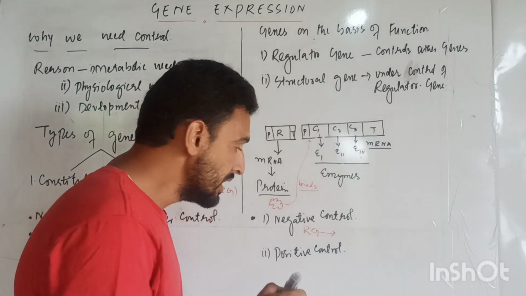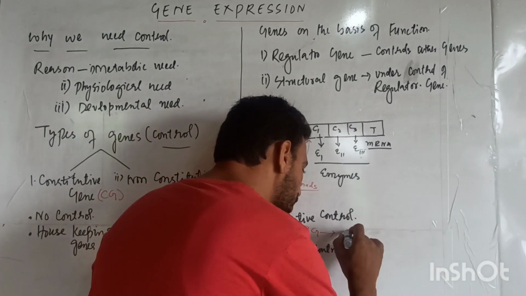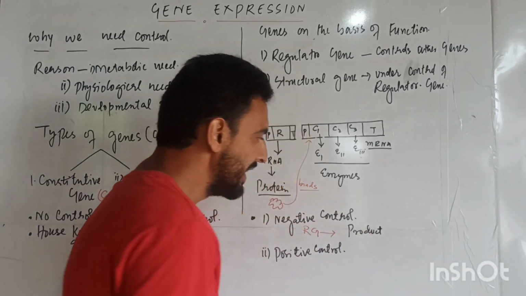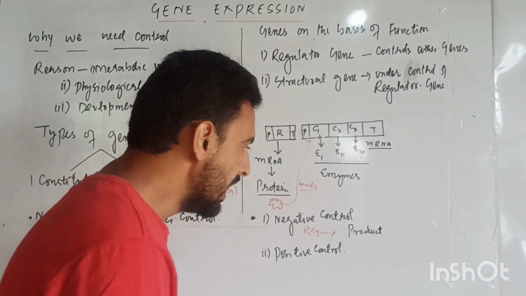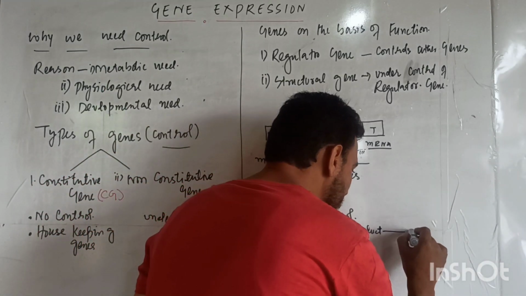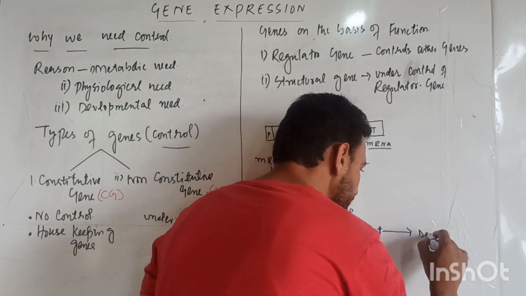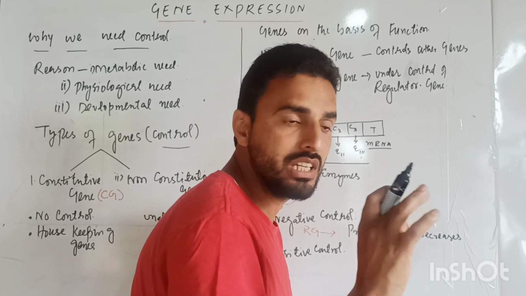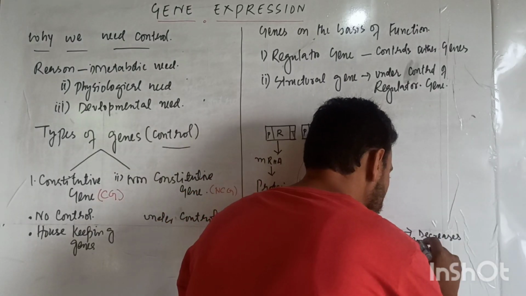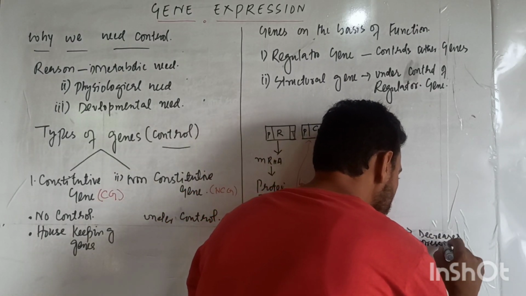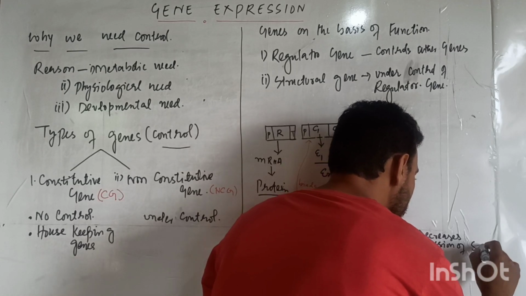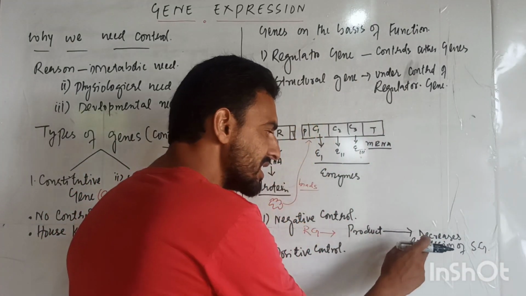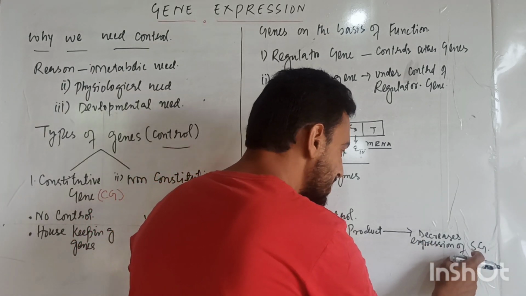This regulatory gene produces or synthesizes its own product, and this product decreases the expression of the structural gene.